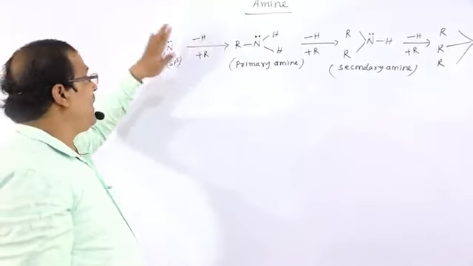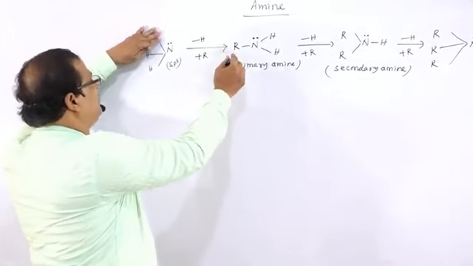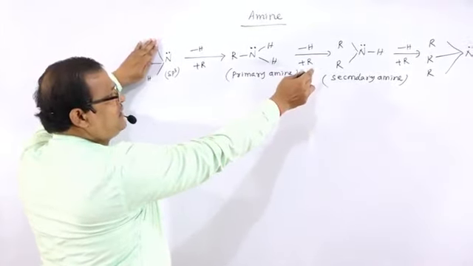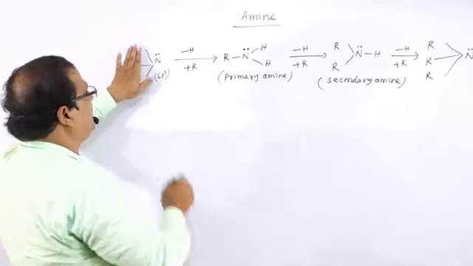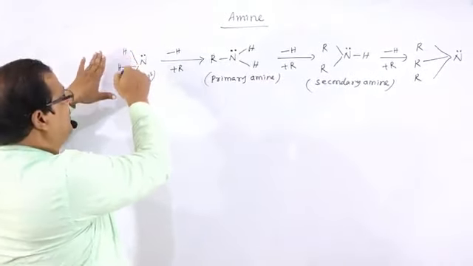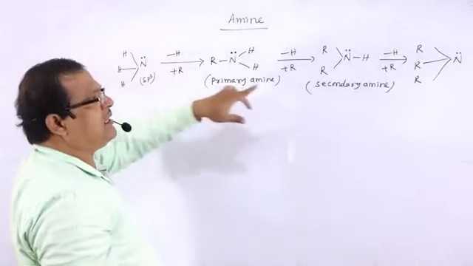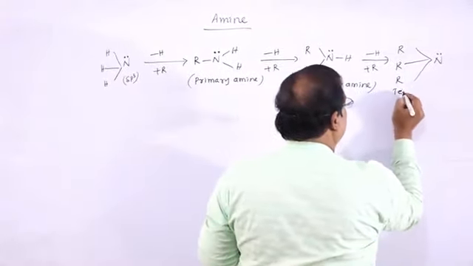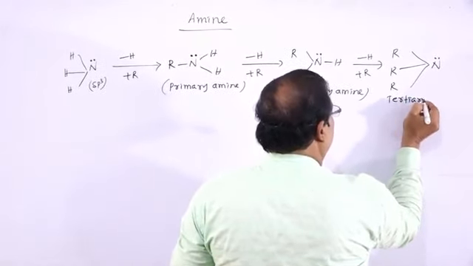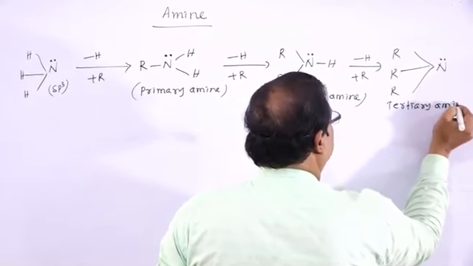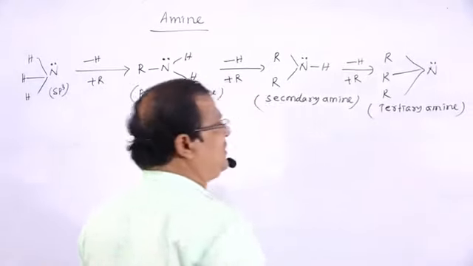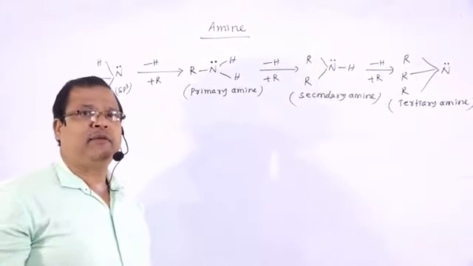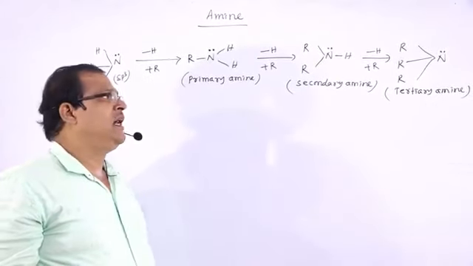So whenever one hydrogen atom is replaced by an alkyl group, primary amine; two hydrogen atoms replaced by two alkyl groups, secondary amine; and all three hydrogen atoms replaced by three alkyl groups, then that is known as tertiary amine.